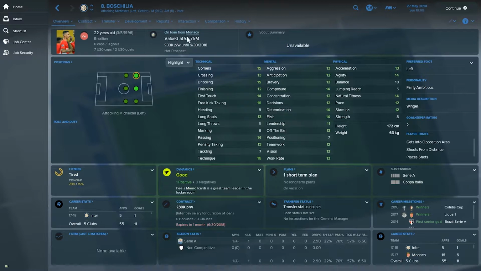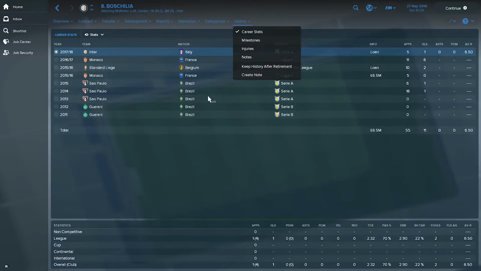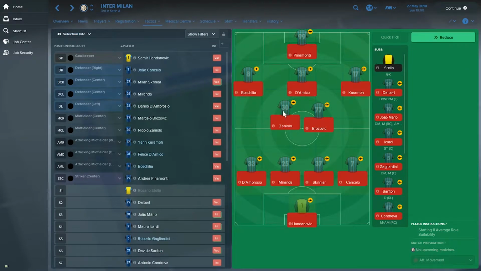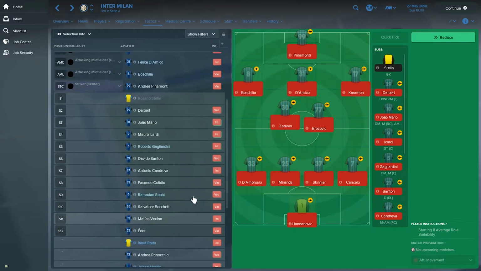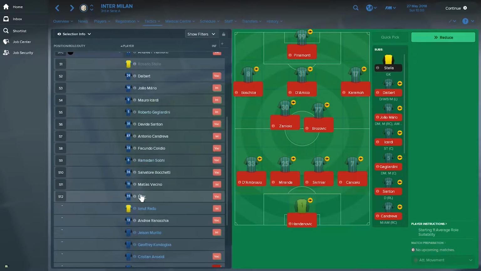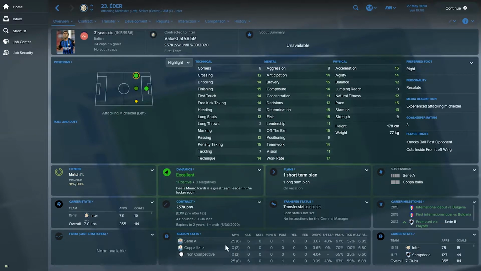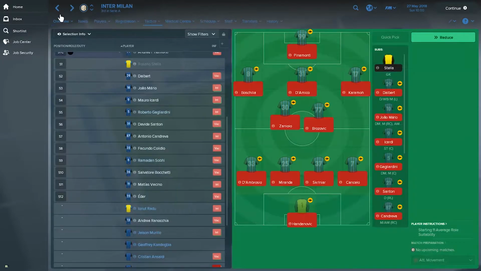He's on loan from Monaco, and this happened probably at some point through the season, or maybe since the beginning. I'm not sure. But Bosschilia has actually replaced Eder, who was playing at this position earlier in the season. We see Eder is now a substitute, so Eder probably didn't perform that well. Let's just have a quick look. He played 31 games in total, scoring only 6 goals with an average rating of 6.89, which is not that good.